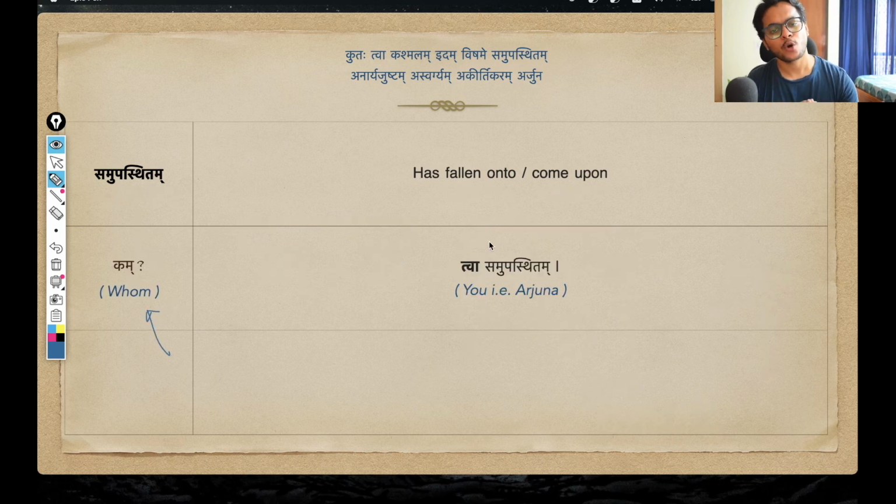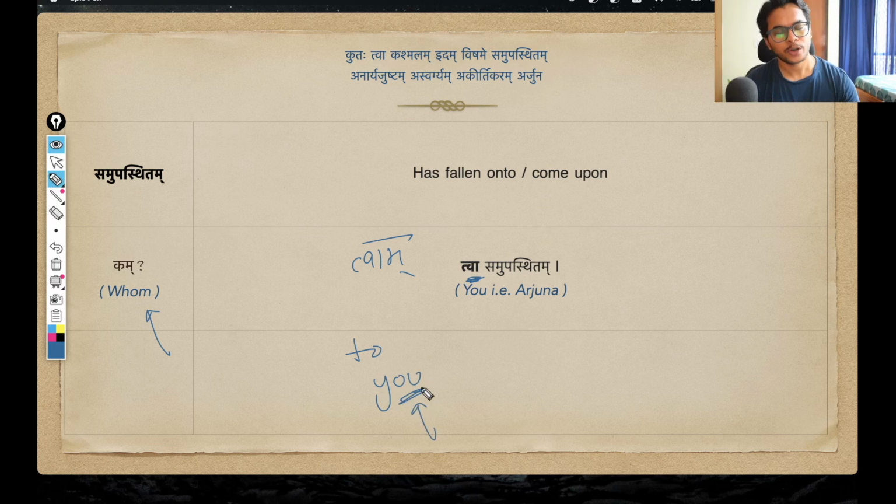Okay, but before moving on to what has fallen onto, let us first see to whom something has fallen onto. So who is that someone? And the response we get from the shloka is twa samupastitam. You can use twa, and there is another word that can be used here, that is twam. And twa or twam simply means to you.